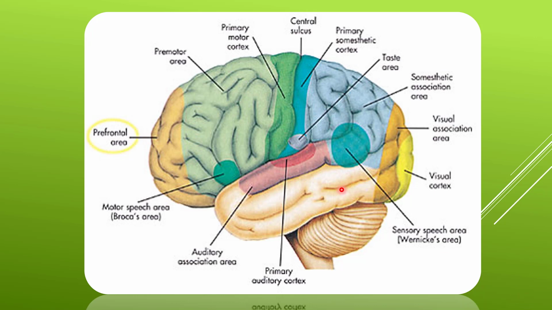Here again, a similar picture: visual area, visual association area, primary sensory area, somatic association area, Wernicke's area, primary auditory area, auditory association area, motor area, premotor area, prefrontal area, and Broca's area.